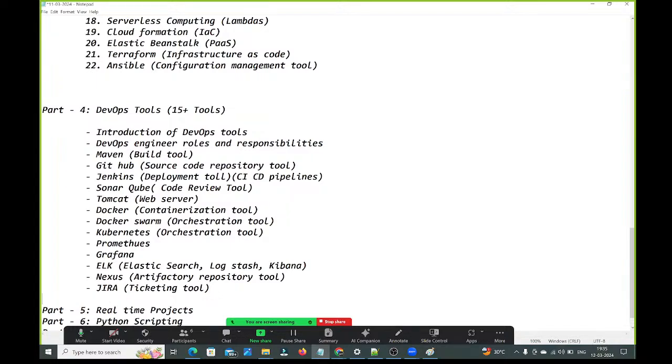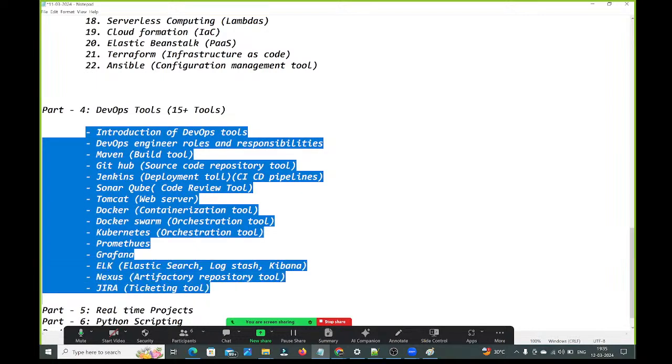Guys, have a look into this. We have so many things. Some people will use Jira, some people will use other tools, guys, like that. So many ticketing tools are there, and based on their requirement, they will use the corresponding ticketing tools, guys.